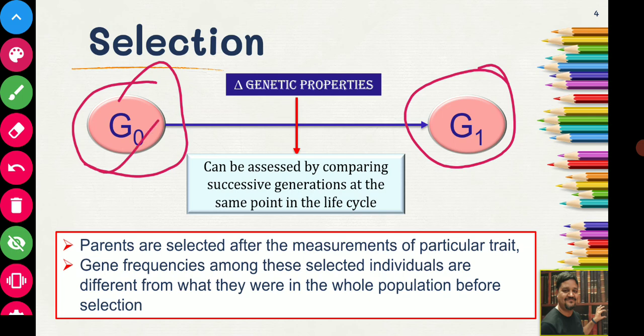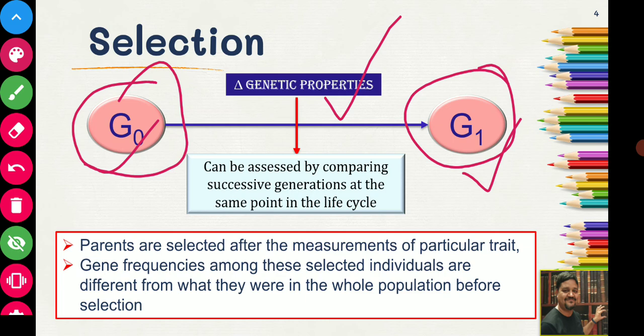This is the parent generation and this is the progeny generation. Our intention is to change the genetic property of the population, and to see whether the change has taken place or not.